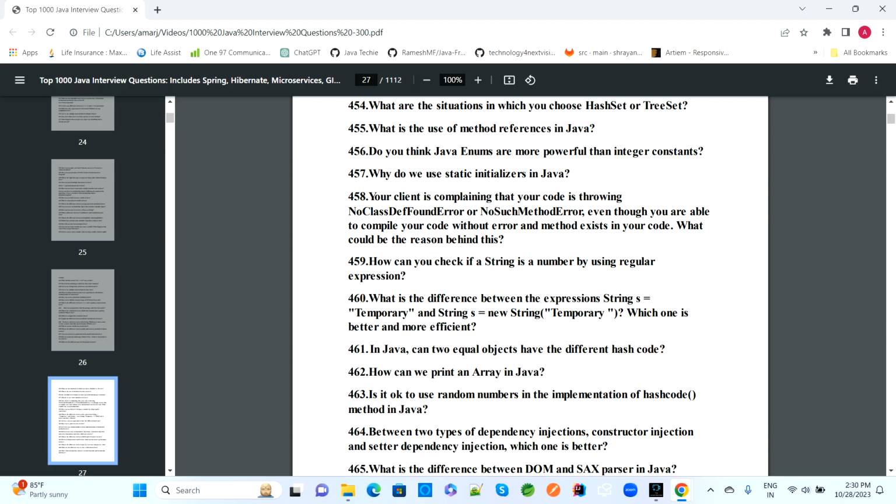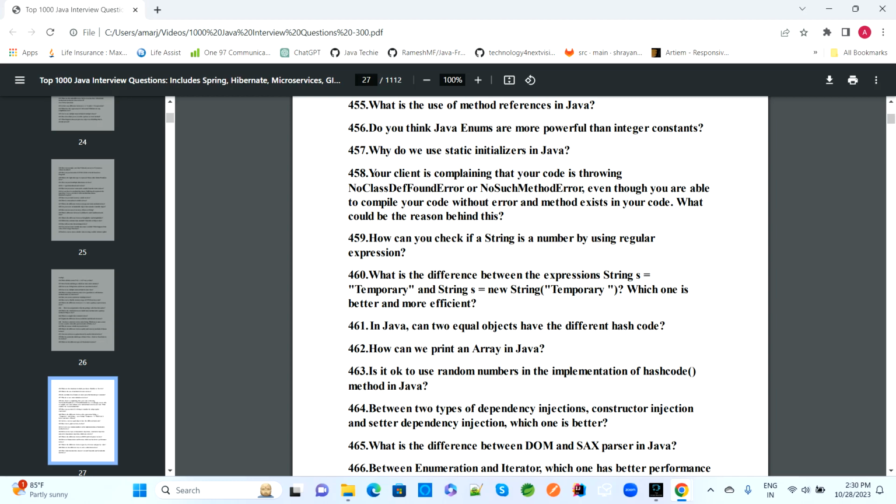Do you think Java enum is more powerful than integer constants? What is the use of a static initializer in Java? Your client is running your code and it is throwing NoClassDefFoundError or NoSuchMethodError, even though you are able to compile your code without error and the method exists in your code. What could be the reason behind this?